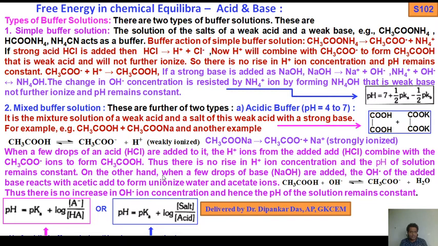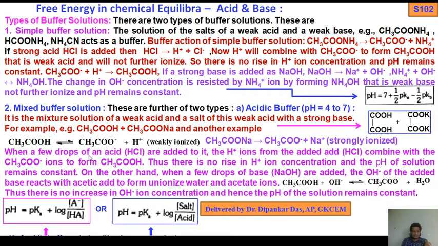On the other hand, when a few drops of base sodium hydroxide are added, the OH minus of the added base reacts with acetic acid to form acetate ions and undissociated water. Thus there is no increase of OH minus concentration and hence the pH of the solution remains constant. So these are the two types of buffer solution, very important.